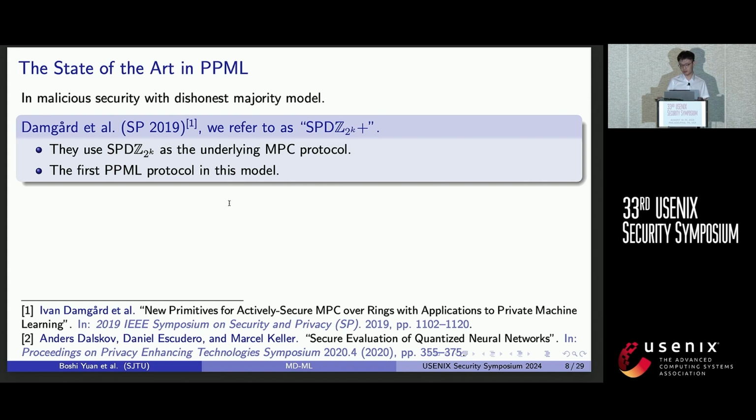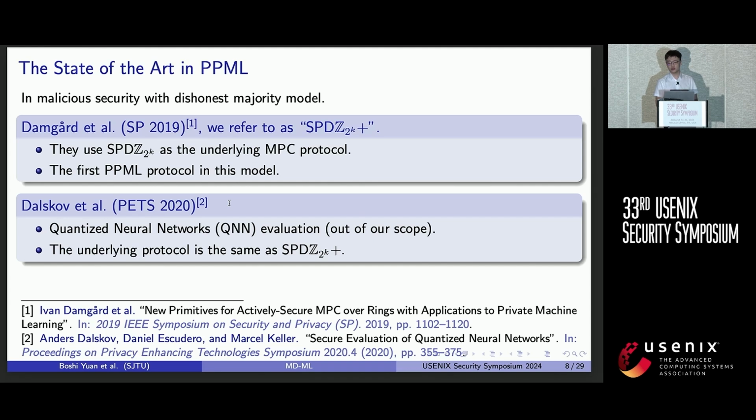The first work by Damgård et al. uses the SPDZ2k protocol as the underlying MPC protocol, and this is the first protocol in this model. Hence, we refer to this work as SPDZ2k+. There's another work by Damgård et al., which studies the evaluation of quantized neural network, but this is out of our scope. And also, their underlying protocol is the same as SPDZ2k+. Hence, we mainly compare our work with the former one.